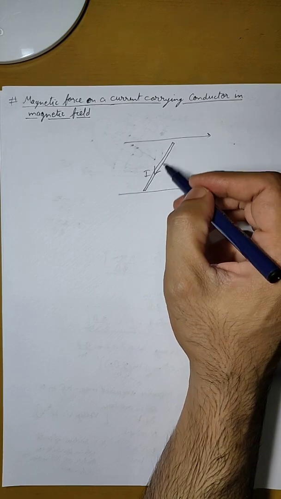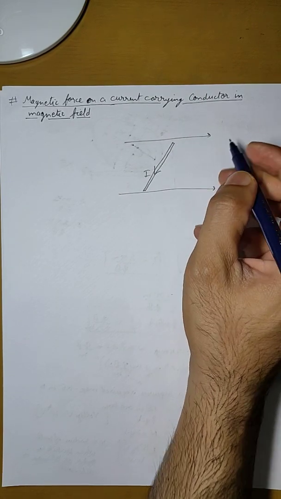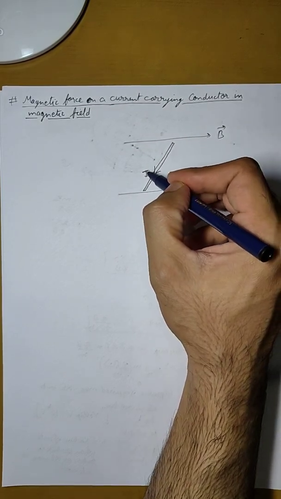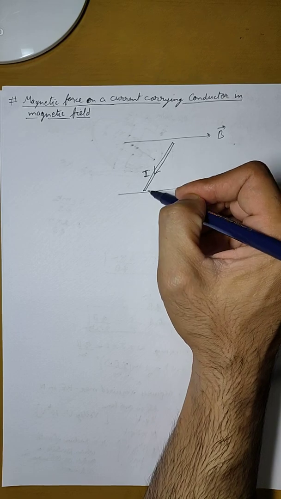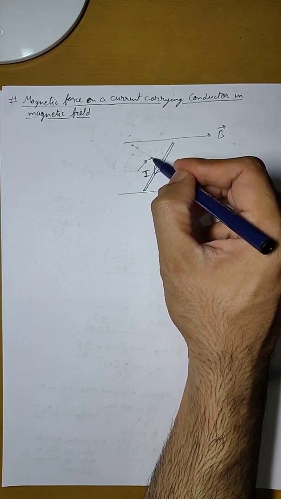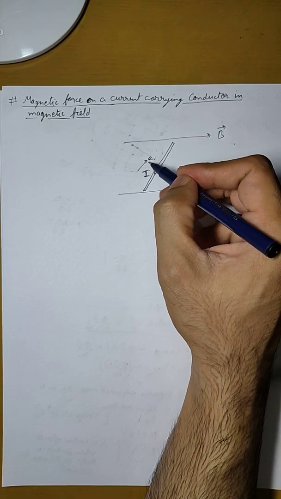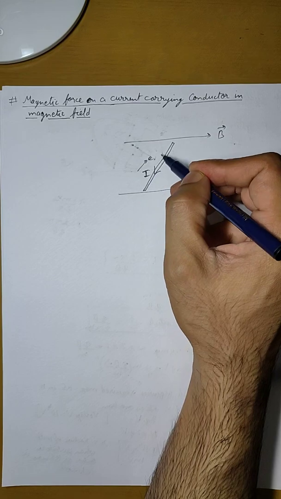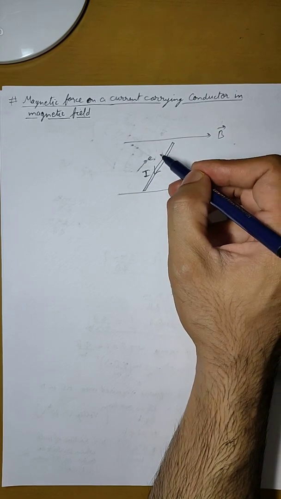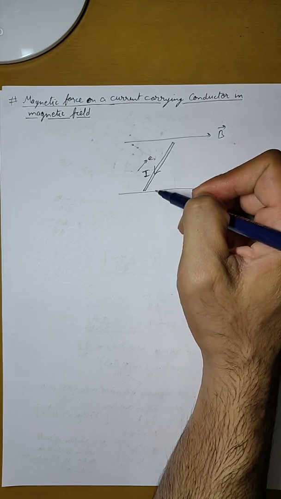Now if a current carrying conductor is kept in a magnetic field, should it experience a force? The first question is, why should it experience the force? The current carrying conductor experiences a force because of the magnetic field, because what is the current made up of? It is made up of the movement of electrons inside the conductor. So if current is in this way, that means the electron is flowing in the conductor in this way. So if the charged particle electrons are moving in a magnetic field, then they will experience some force. And if electrons experience some force, that means the entire conductor is going to experience some force.